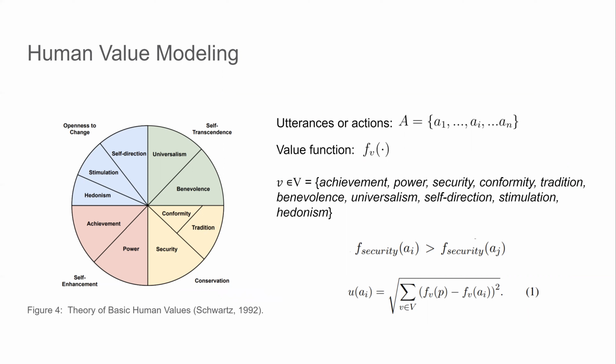We denote the available alternatives to be a set of exhaustive or exclusive utterances or actions. The value function F describes the utility score of the alternative from the value dimension V. For example, if A_i is more preferred than A_j in terms of security, then F_security(A_i) should be larger than F_security(A_j).